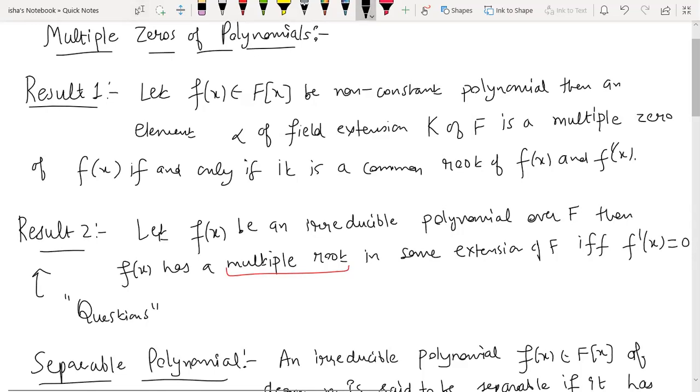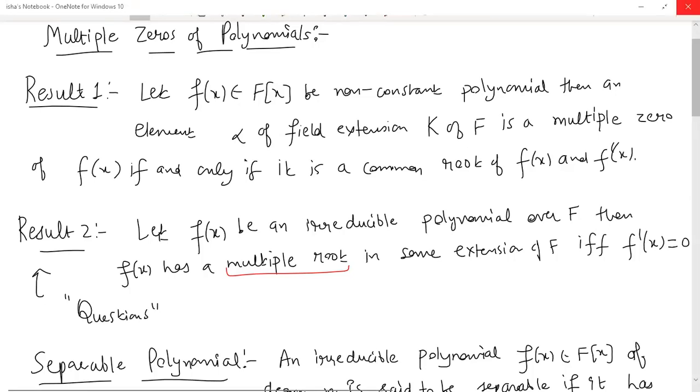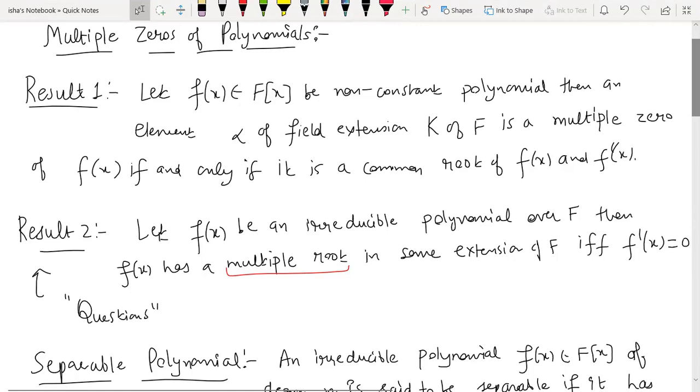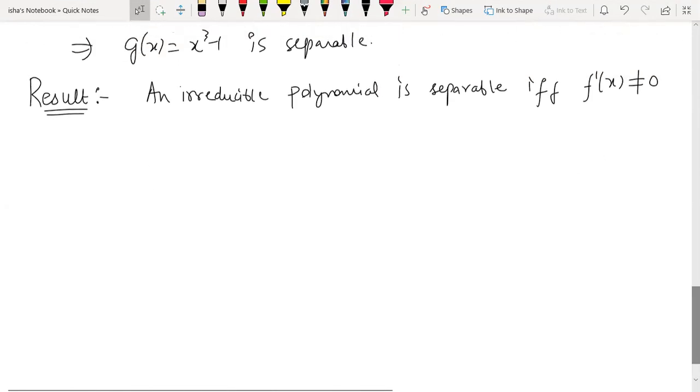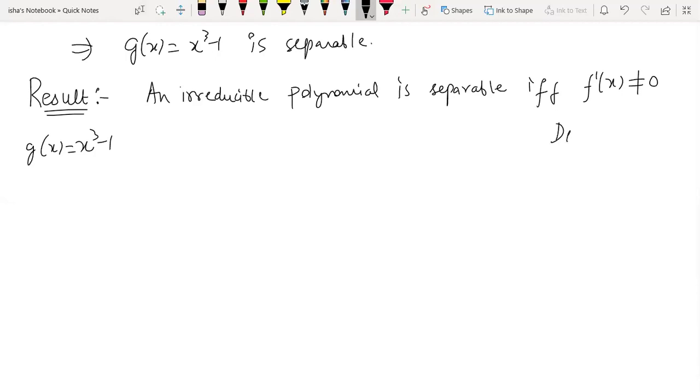So for separability we want a simple root, so the condition will become f dash x is non-zero, because this is an if and only if result, so it works both ways. So it's easy to apply this in an example. Let's apply this on the same example. Let's consider again x cube minus 1. We have already known it's separable, but I want to do it with this derivative test. So this is known as the derivative test.